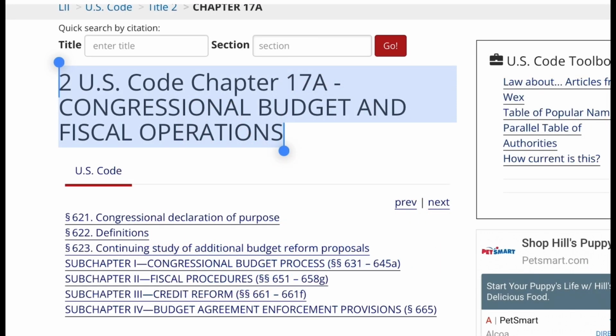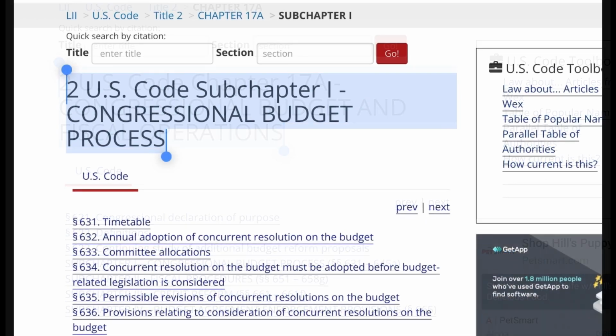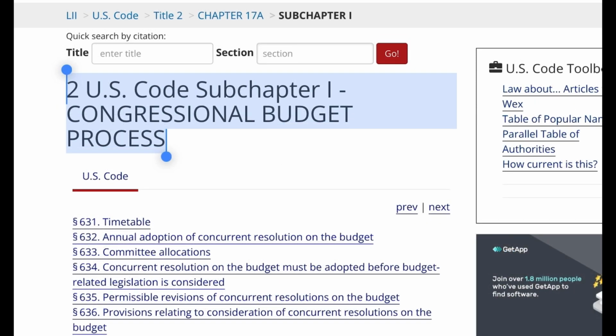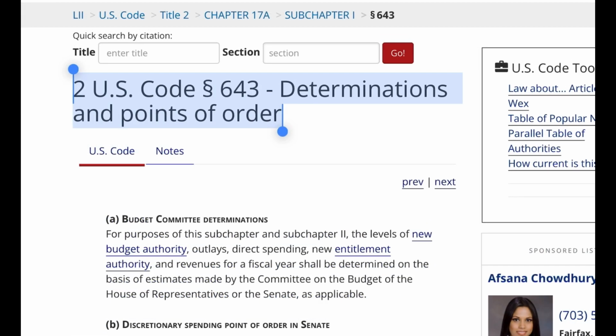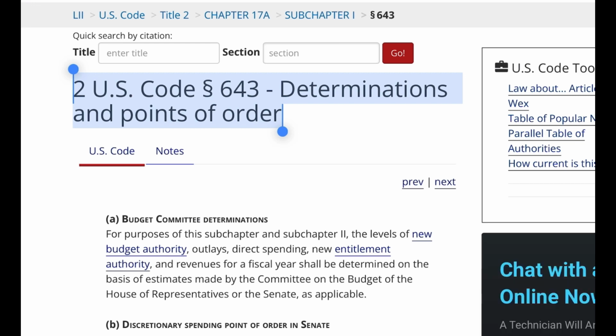2 U.S. Code Chapter 17A, Congressional Budget and Fiscal Operation. 2 U.S. Code Subchapter I, Congressional Budget Process. 2 U.S. Code Paragraph 643, Determinations and Points of Order.